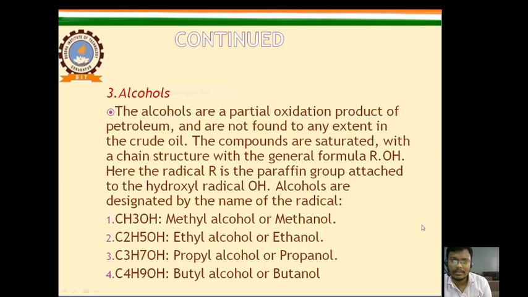Alcohols are a partial oxidation product of petroleum and are not found to any extent in crude oil. The compounds are saturated with a chain structure with the general formula ROH. Here the radical R is a paraffin group attached to the hydroxyl radical OH. Alcohols are designated by the name of the radical. Some examples of alcoholic fuel are methyl alcohol, also known as methanol, ethyl alcohol or ethanol, propyl alcohol or propanol, and butyl alcohol or butanol.